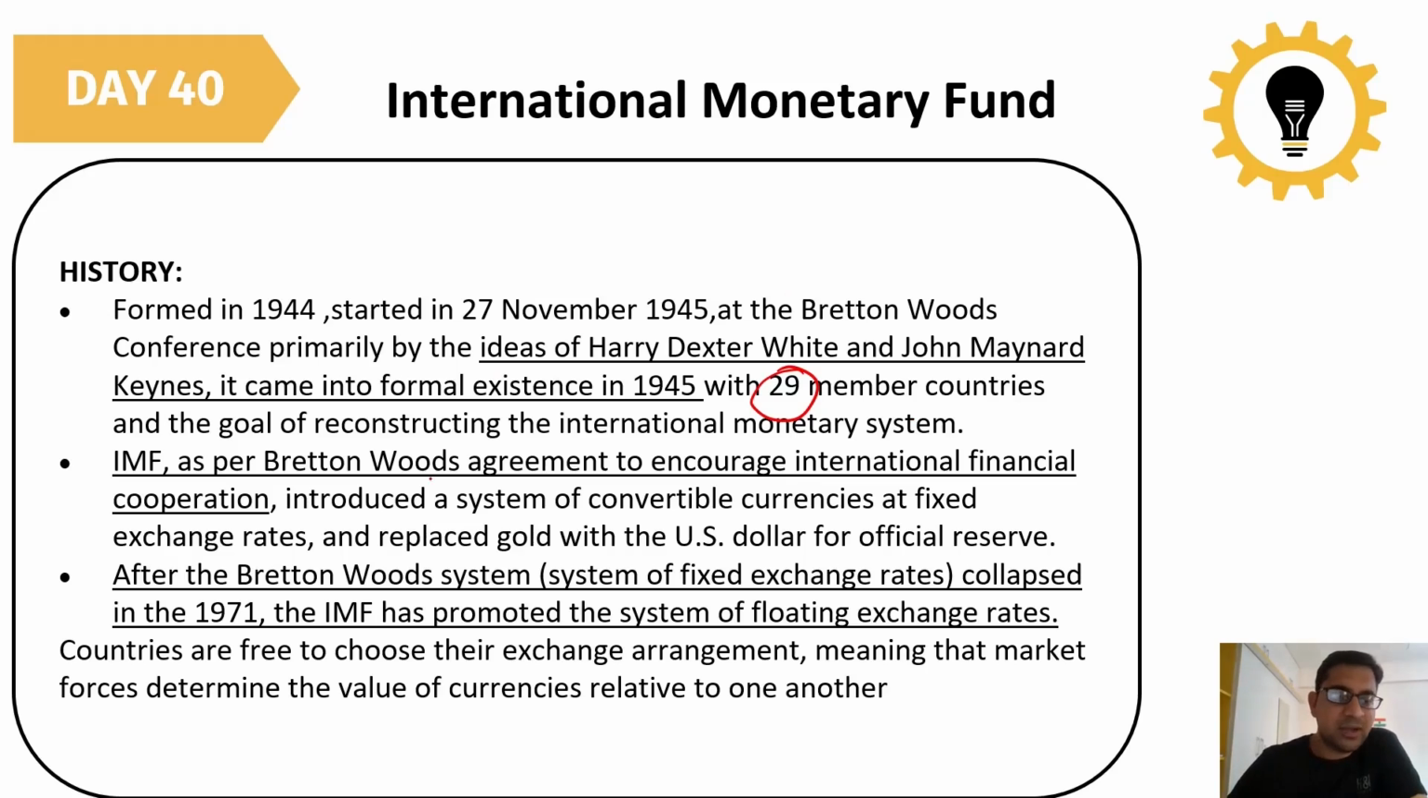As per the Bretton Woods Agreement, the IMF was to encourage international financial cooperation. It introduced a system of convertible currency at a fixed exchange rate, and it replaced gold with the US dollar for official reserves. Earlier it worked on the Bretton Woods Agreement, but the Bretton Woods system, that is, the fixed exchange rate system, collapsed in 1971. After that, the IMF started promoting the floating exchange rate and began working on it.